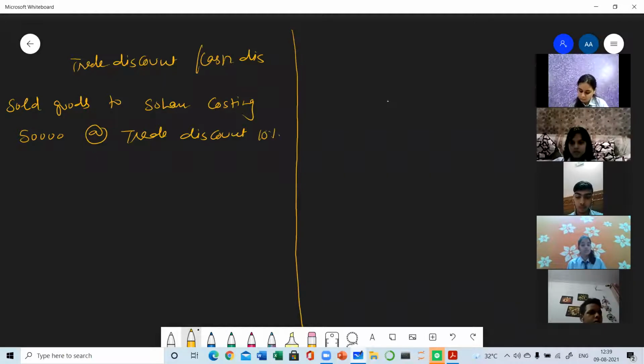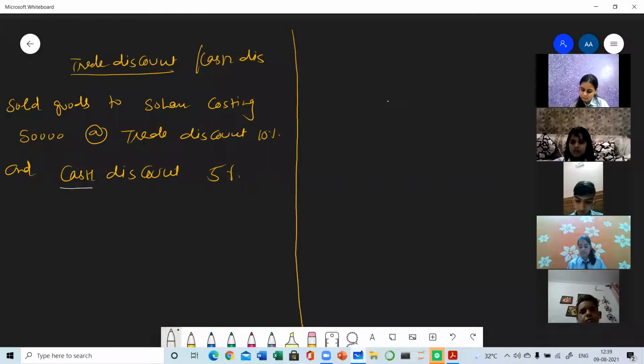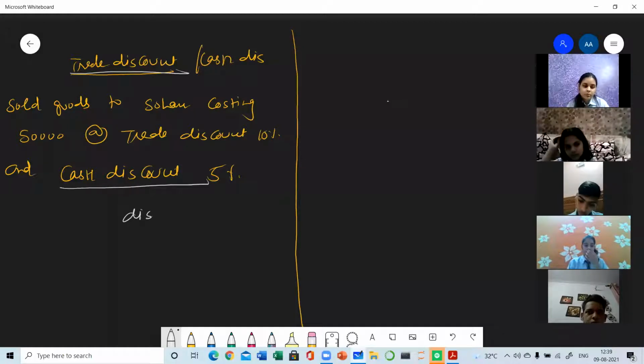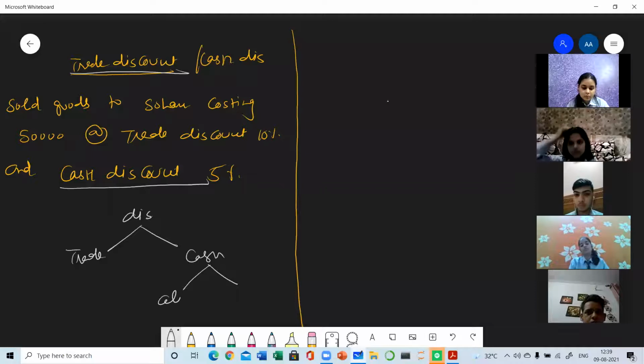10% trade discount and cash discount 5%. So in the same transaction, two discounts are there. One is the trade discount and the other one is the cash discount. So how to calculate both? In chapter 2, I have already told you that discount is of two types, trade and cash. Further, cash discount is of two types, discount allowed and discount received.